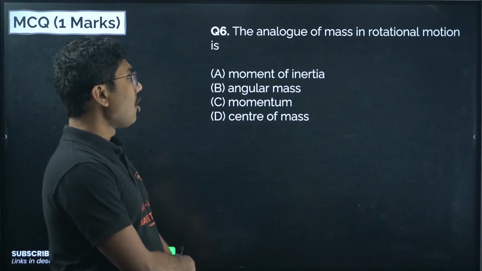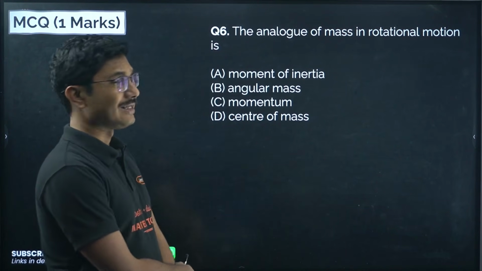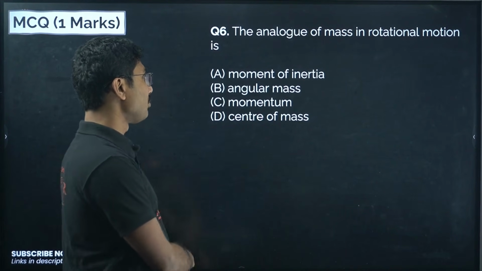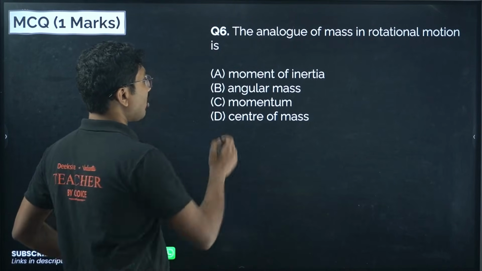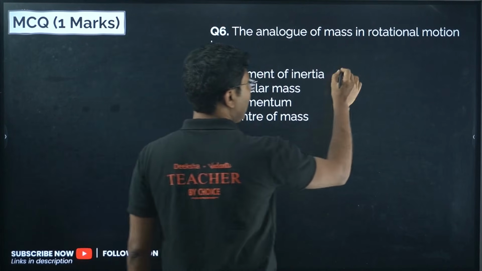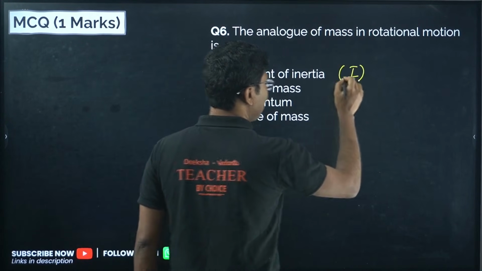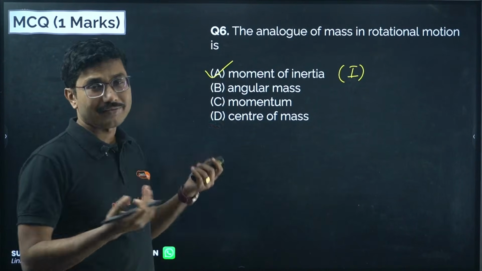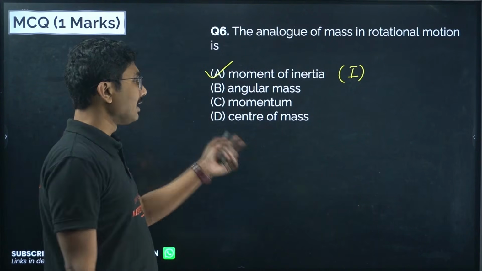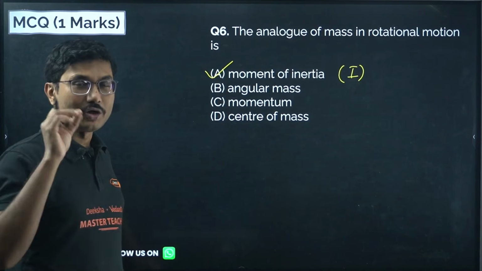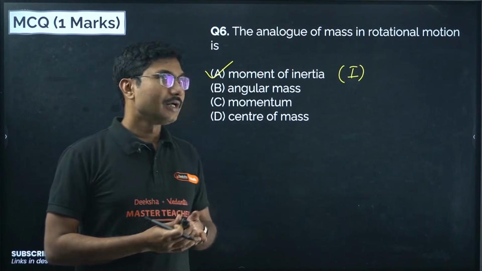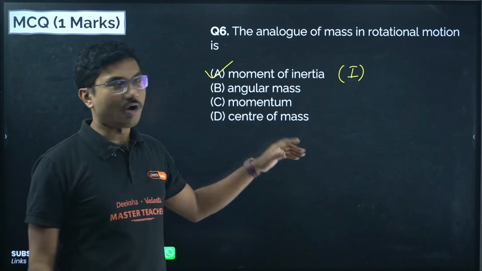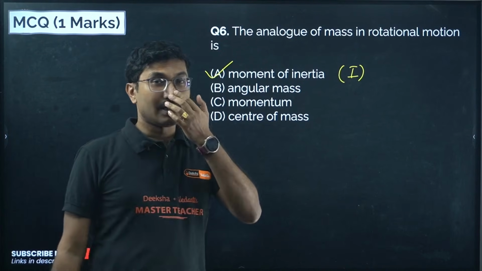The analog of mass in rotational motion is moment of inertia. Moment of inertia is the analog of mass. There is no such term as angular mass. Momentum itself is linear motion. Center of mass is only the center where all the mass is located. So these three quantities are wrong. Moment of inertia is correct.